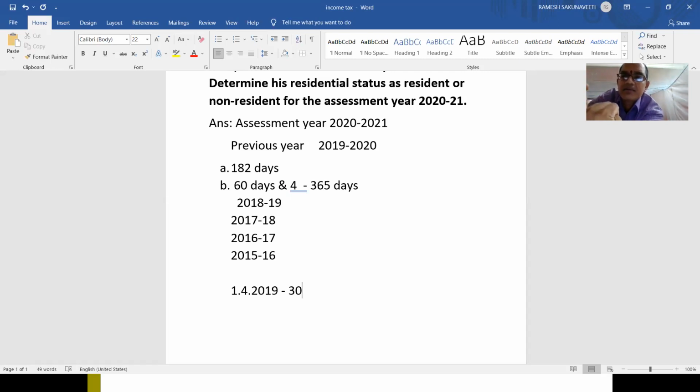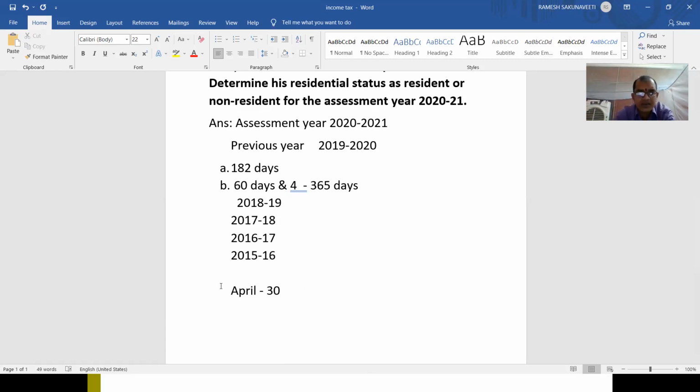May 31. June went low, 30 only. July 31. August also 31, you should start from here only. In September, 30 days. October 31. November went inside, means 30. December upside, 31 days. Like that, you can calculate. Is it clear? Yes, sir.